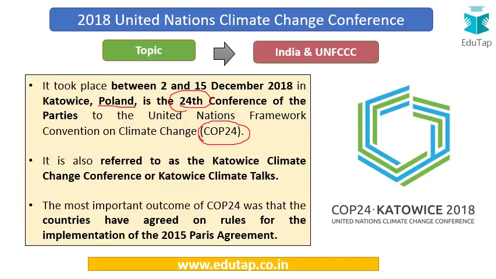It is also referred to as the Katowice Climate Change Conference or Katowice Climate Talks. So if a question is asking about the Katowice Climate Talks or Katowice Climate Change Conference, it is referring to COP 24. And the most important outcome of this COP was that the countries have agreed on the rules for implementing the 2015 Paris Agreement. This Paris Agreement was a landmark agreement in the field of climate change, and we are also going to learn about this agreement in the coming slides. So this is a very important outcome of COP 24.